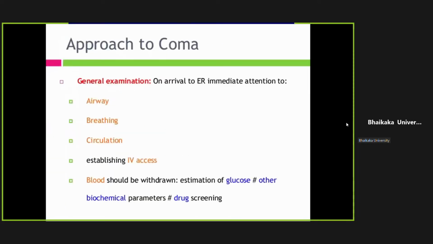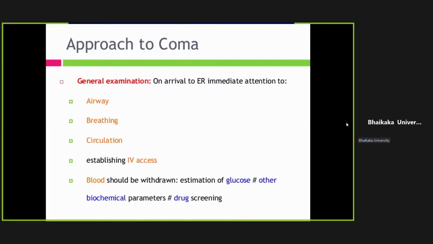Now, how do we approach coma? Whenever we receive any patient who is not conscious, who is not aware of self and surroundings, in trauma, first we will try to stabilize the patient. That is basic life support and advanced life support, because the patient should not die. And before investigating anything, we should stabilize the patient. So first we will try to maintain airway, breathing, circulation. If needed, intubation, taking an IV line.